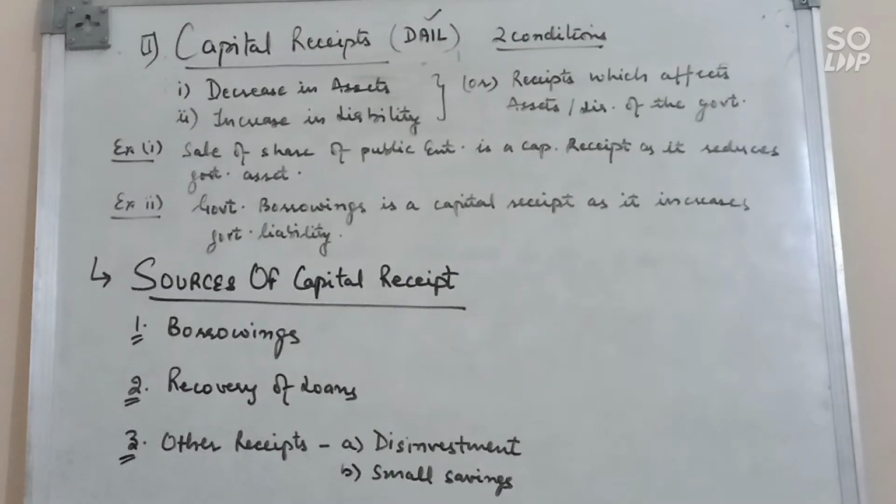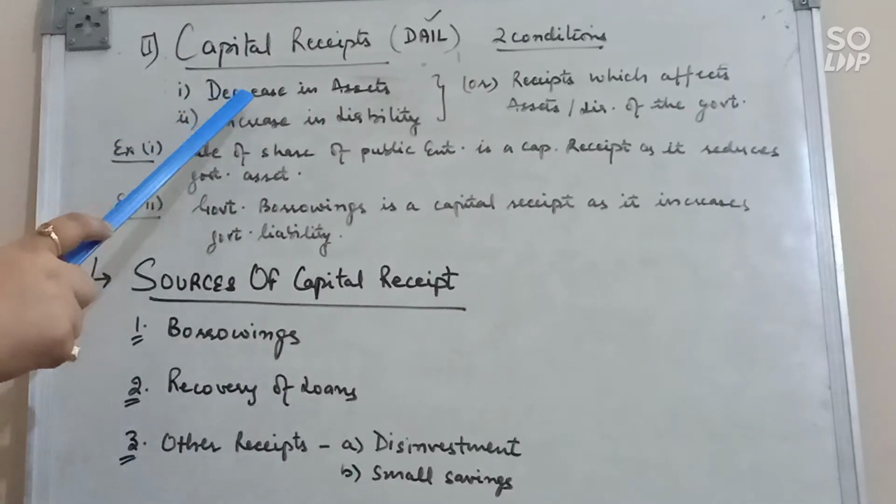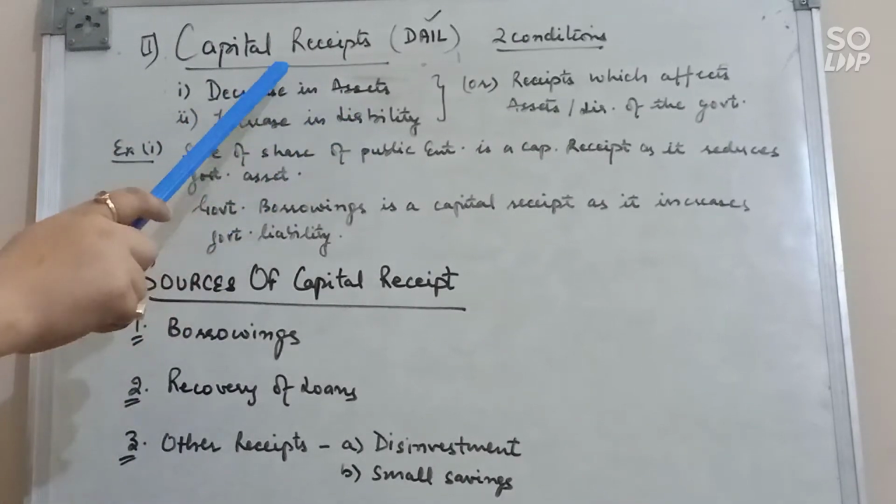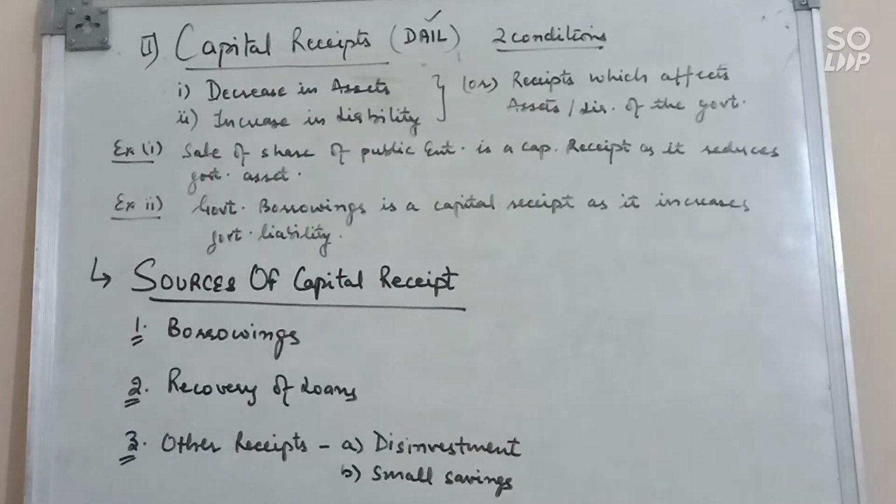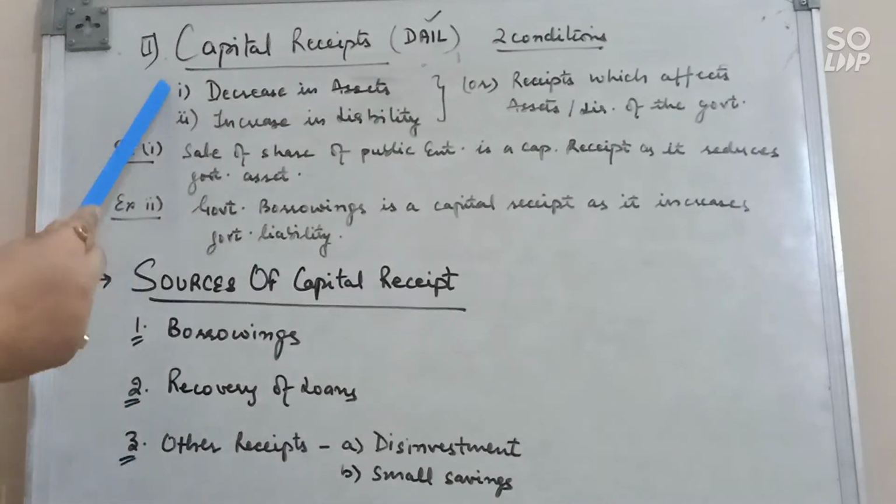Next is capital receipts. Capital receipts are the receipts which fulfill these two conditions. It means the receipt either creates a liability or reduces an asset of the government, and these receipts are not recurring in nature. So let's discuss these two conditions in detail.